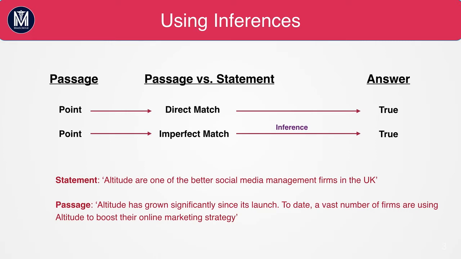To date, a vast number of firms are using Altitude to boost their online marketing strategy. So, the statement says Altitude are one of the better firms. The passage doesn't directly say that, so it's not a direct match. But you can infer that the answer is true, because many firms are using Altitude and it's growing significantly. Therefore, this is an imperfect match, and you're making an inference to show that the answer is true.